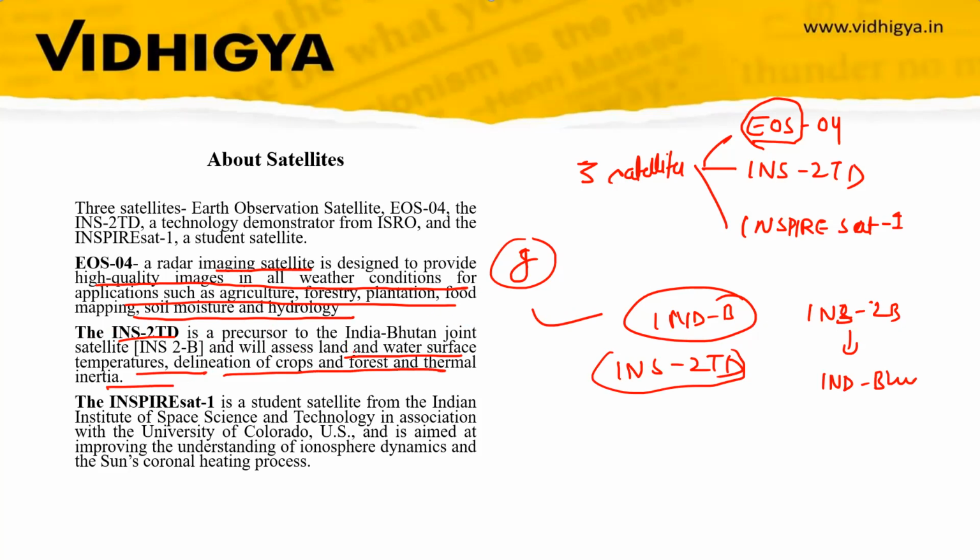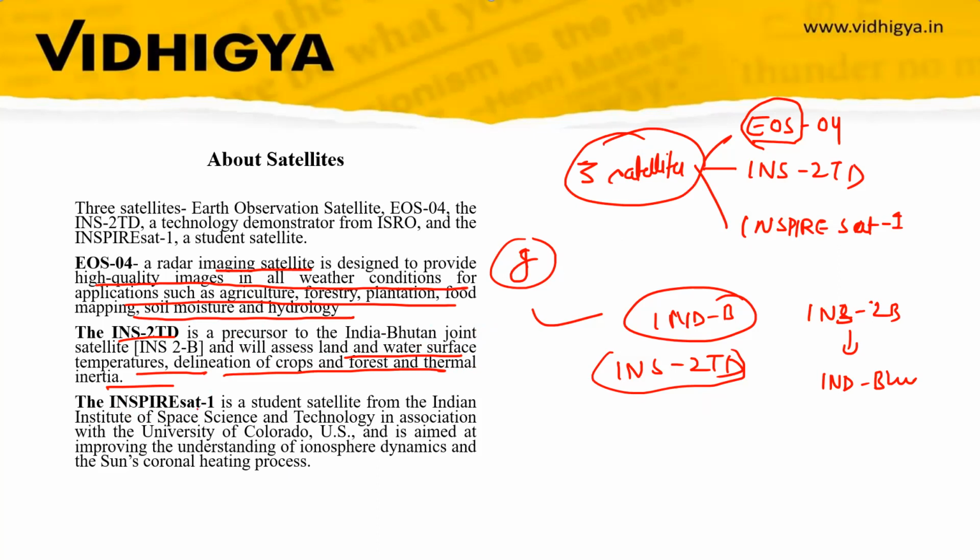So it is also for monitoring various things like land and water surface temperature. It will monitor that, delineation of crops and forest, and thermal inertia. So you do not have to remember the uses of this, though broadly you just know what the uses of this Earth observation satellite are, but you have to remember the three satellites that are launched by ISRO and the launch vehicle.